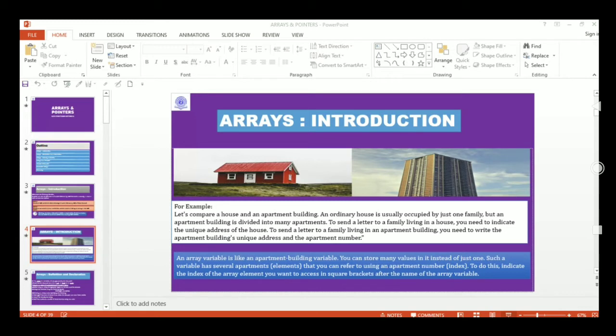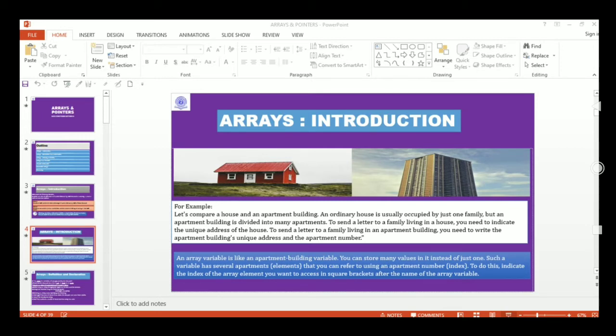And usually an array of characters is also called a string. I've already told you that we'll be seeing the character array in our next class, so we are not bothered about this. Before using an array, its data type and its size must be declared. That means its definition needs to say what its type is and what its size is. So this is the syntax of an array: data type, the name of the array, and the size.